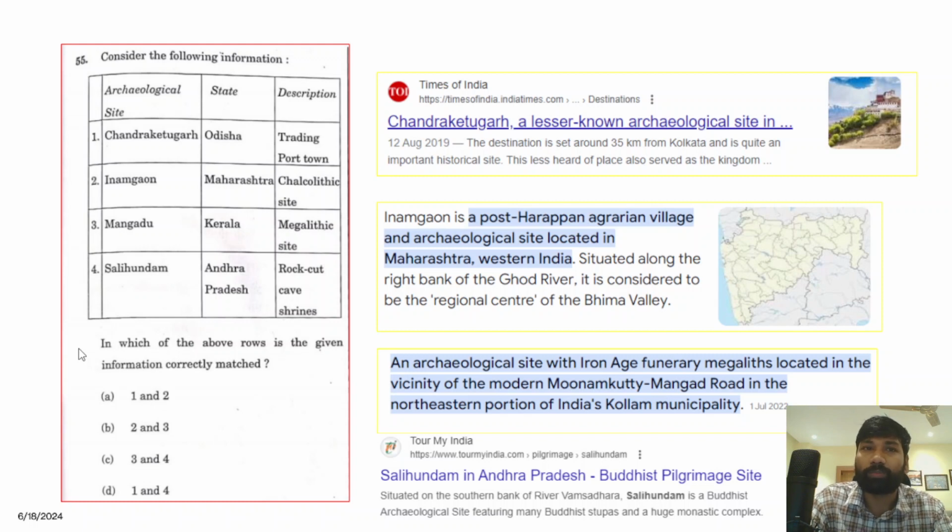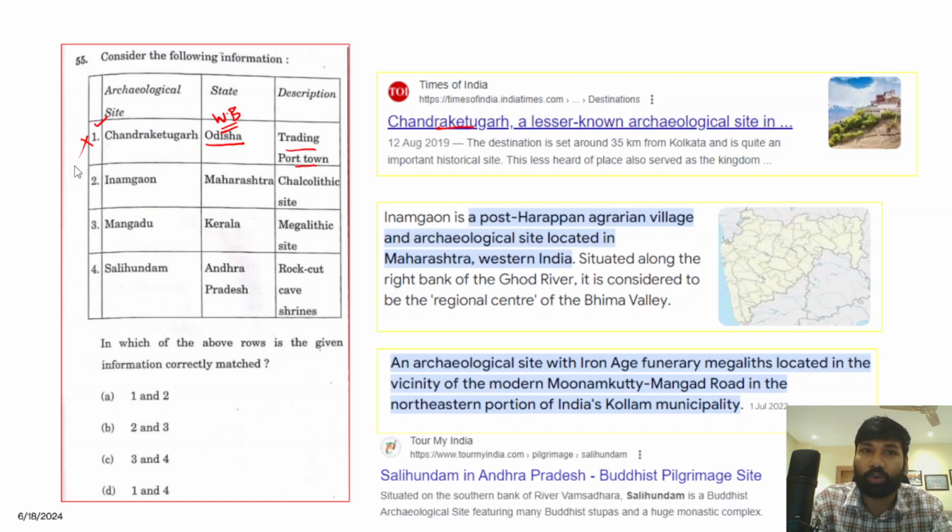They have given tabular information: archaeological site, the state in which the site is located, and a description of the site. First, they have asked about Chandraketugarh. They have given the state as Odisha, and described it as a trading port town. Now Chandraketugarh is located in West Bengal and not in Odisha. So we can immediately conclude that the first row is clearly incorrect, because the information given for Chandraketugarh is wrong.